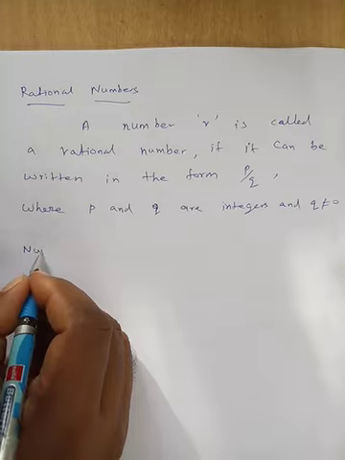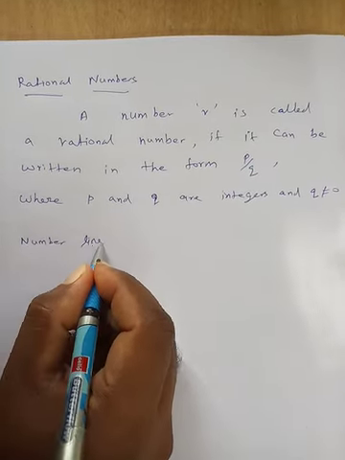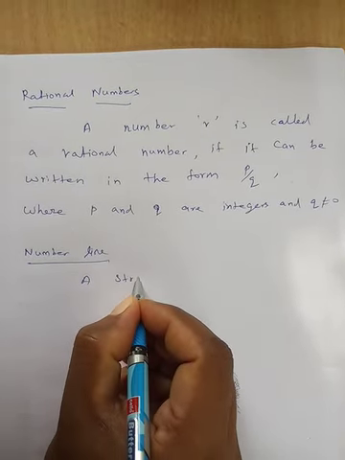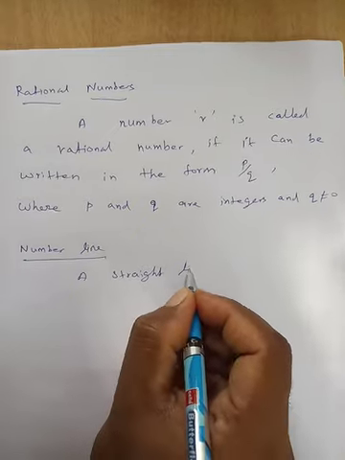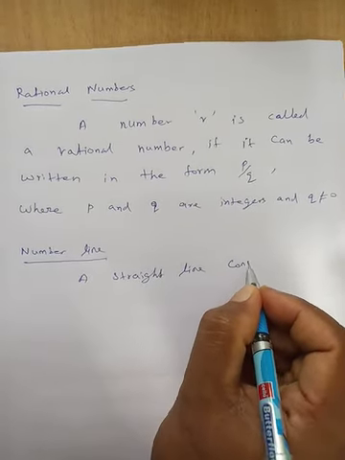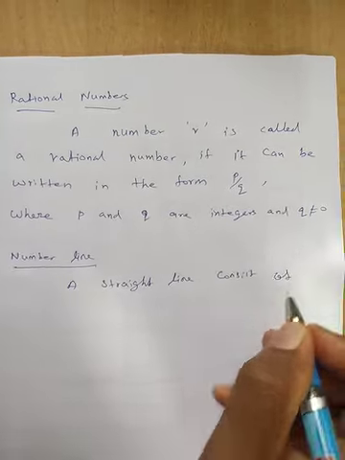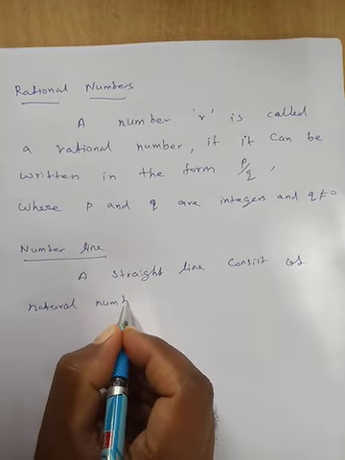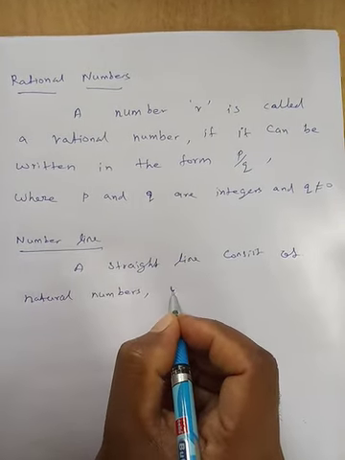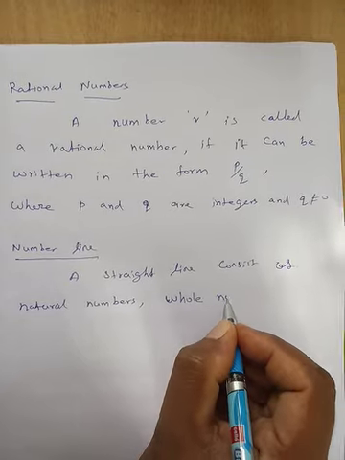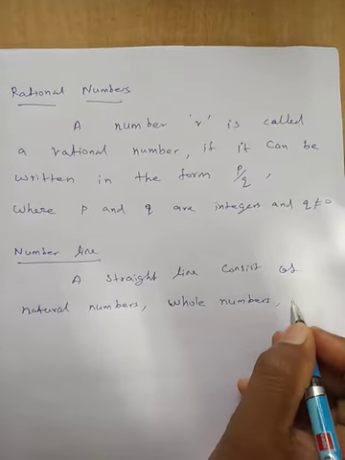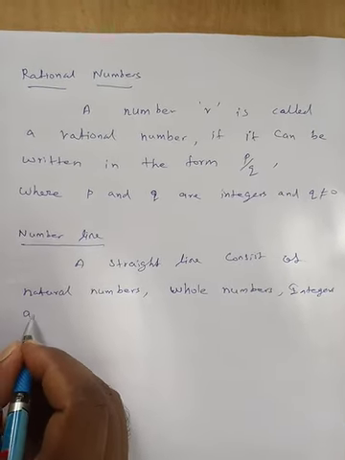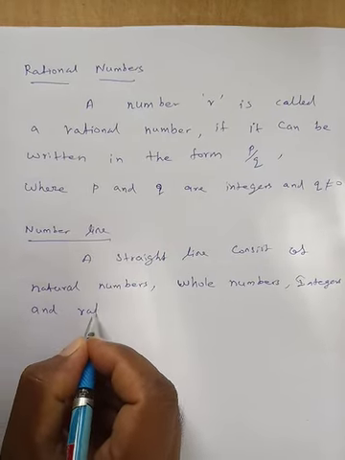Now use the number line. A number line is a straight line consisting of natural numbers, whole numbers, integers and rational numbers.